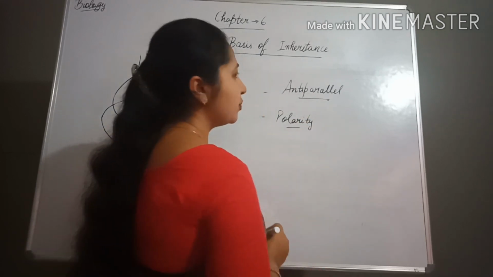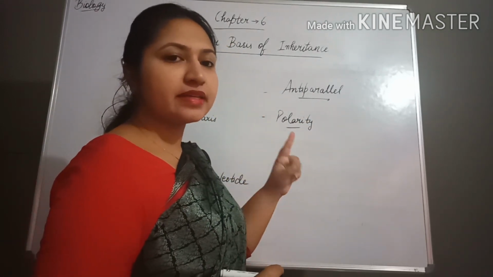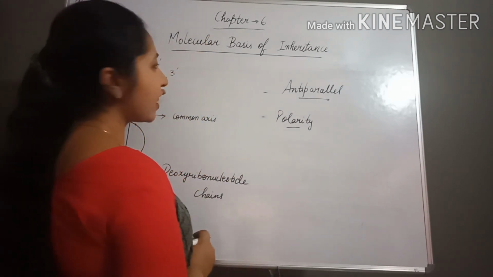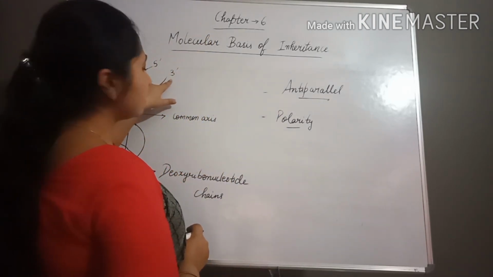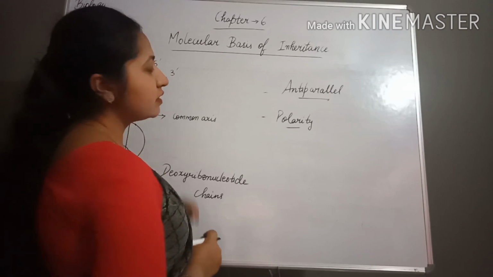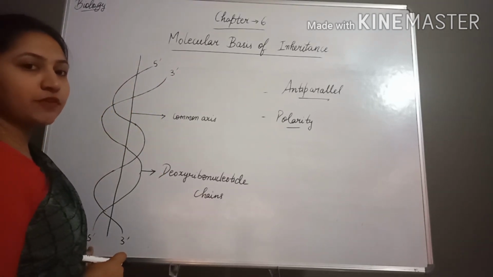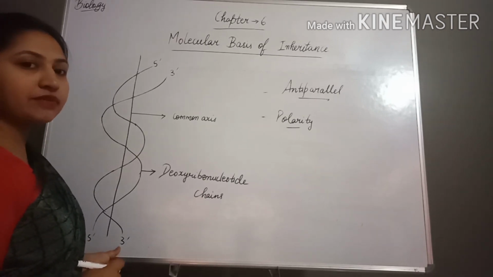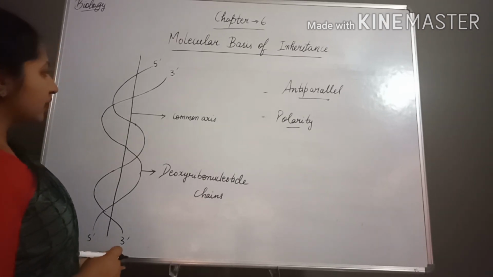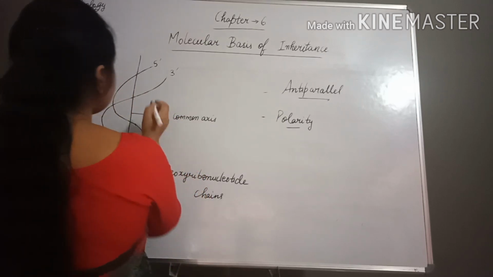Next is polarity. If you see the polarity of both the chains, it is different, means one chain is having the 5 prime end and the other is having the 3 prime end. And here also you can see one chain is having the 5 prime end and the other one is having the 3 prime end. Okay, now let's discuss the bases.